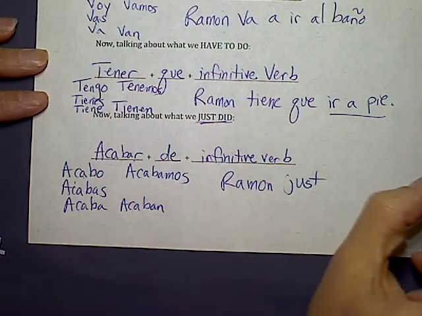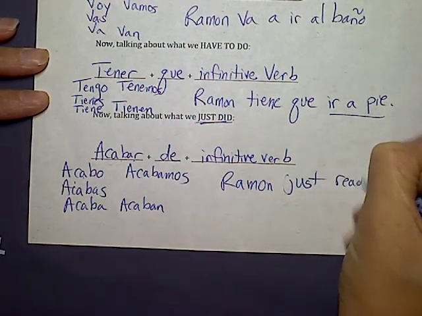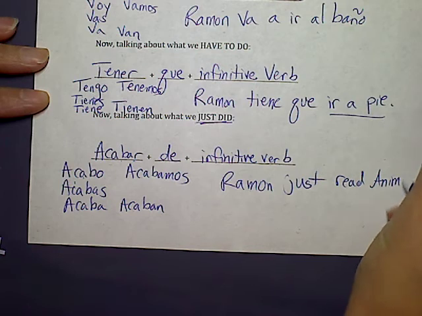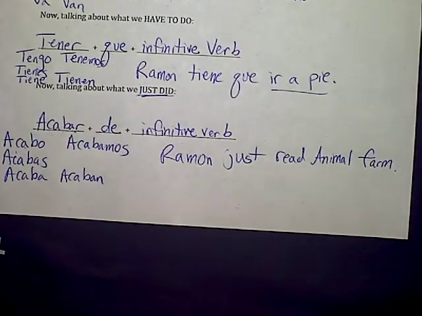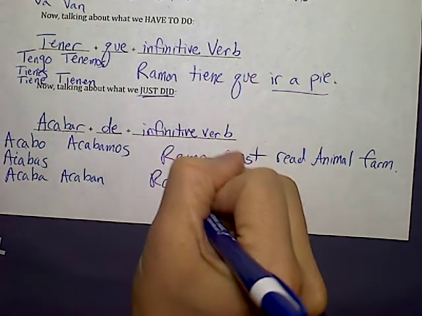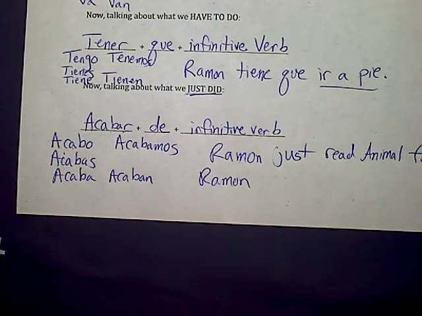So now, help me to create a sentence that says in Spanish, Ramon just, help me out here. He just read Animal Farm, since you guys love that book so much. What is acabar? Acabar by itself means to have just. All right. So Ramon, which form is the he form and would match with Ramon?